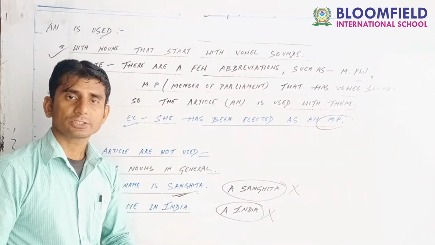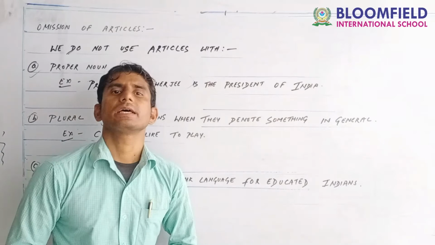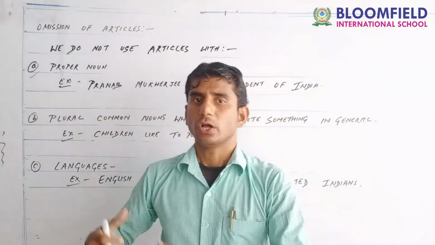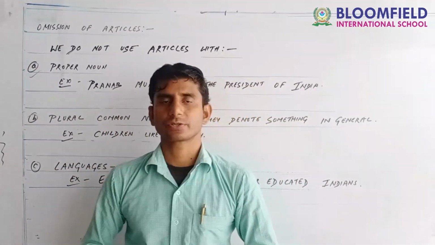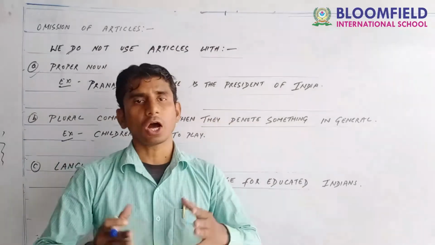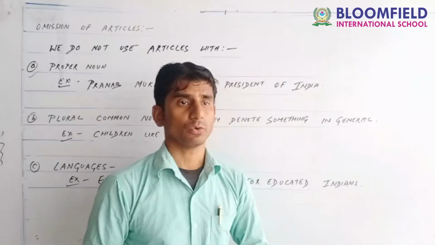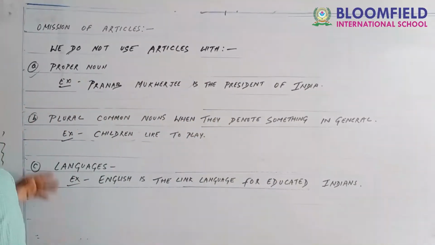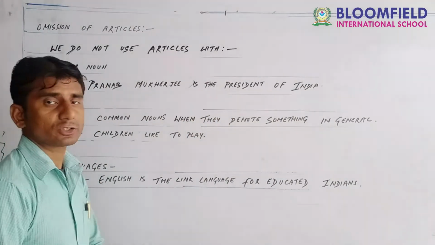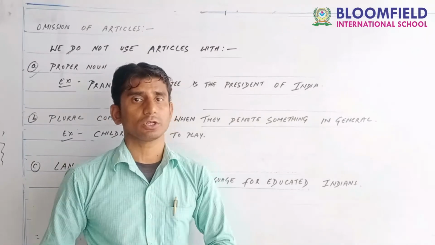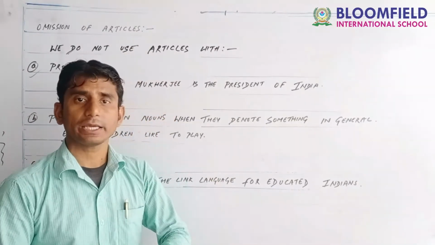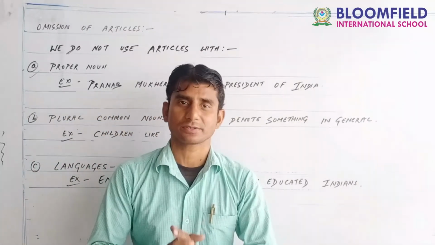Now come, let's go further. Guys, it's time for omission of articles, where we do not have to use the article. You have to be very careful. If possible, guys, I would like to request you all to please note it down in your fair copies.